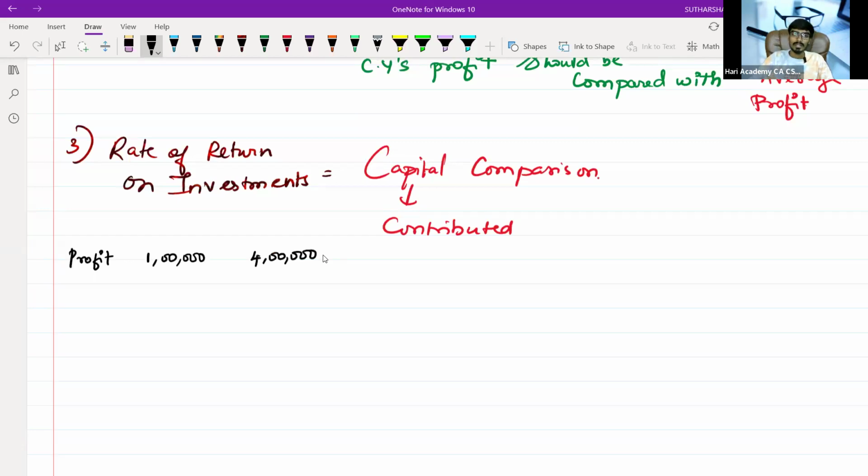Now tell me, this is company A, this is company B. Who is more profitable company? Think and answer. Who is a more profitable company?